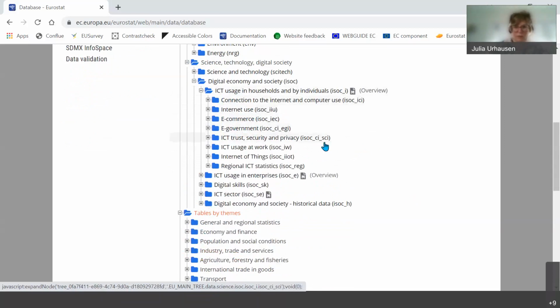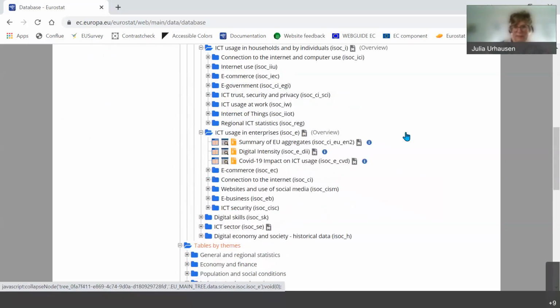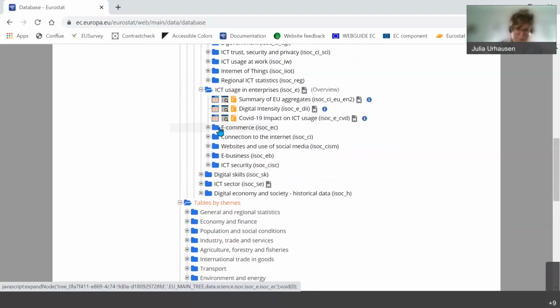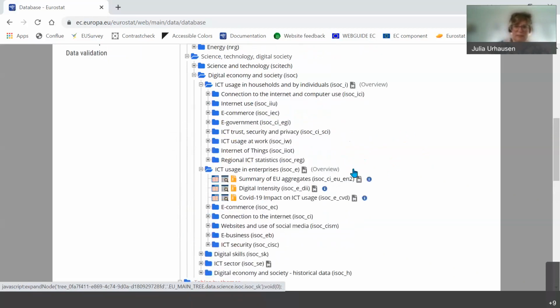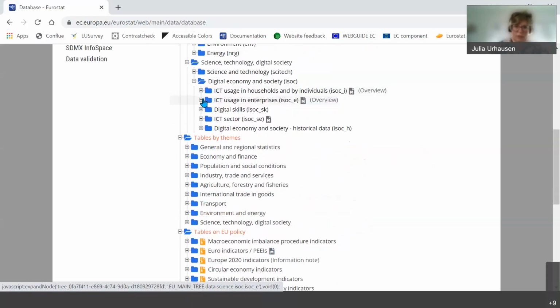for what, e-commerce, e-government, the trust. And then we have the survey which targets enterprises to ask them about who's conducting e-commerce, how do they connect to the website or to the internet, do they sell online or buy online? And about ICT security. So for challenge 4, you can find plenty of information here.